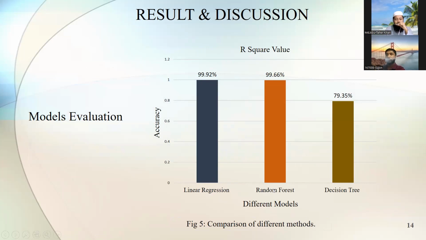Then random forest, 99.66% of the predicted values will be correct. And then decision tree, 79.35% will be correct. In this way, we can say that in model evaluation, linear regression is the best model, then random forest, and then decision tree, based on our data.